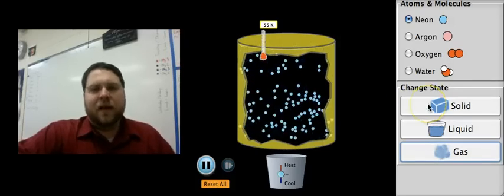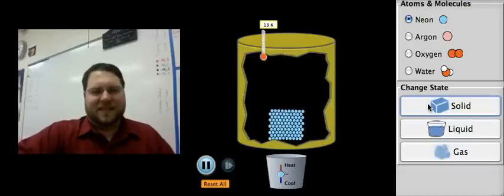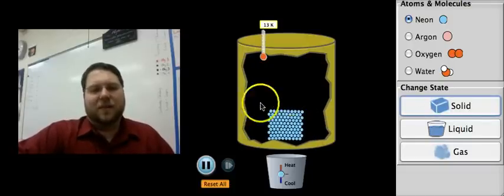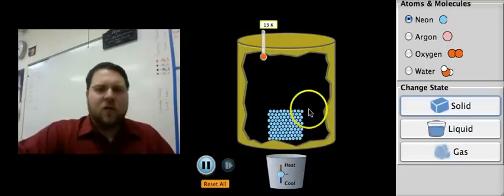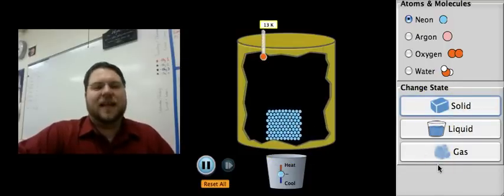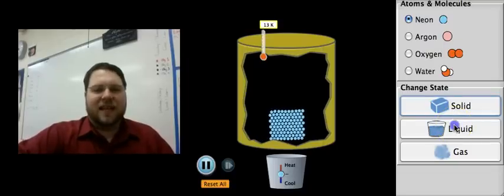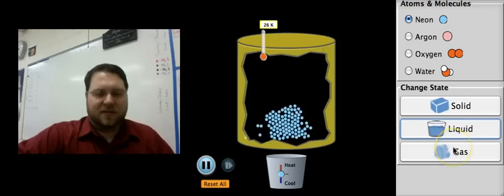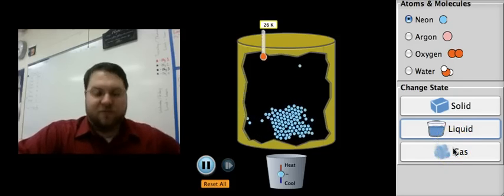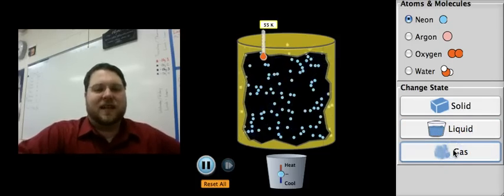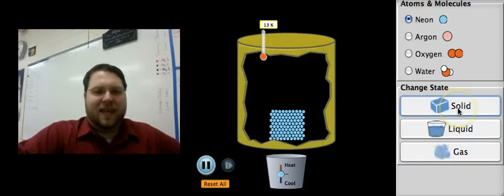And with a gas, left to its own devices, it will take the shape and volume of whatever container you put it in. All right, now back to why this is, because that is the most important thing about this whole idea. And what you have to understand is, first, anything can take solid, liquid, or gas form. If it's made out of matter, it can be in any one of these three phases. So pick a substance, any substance. If we want to talk about silver, I can have solid silver, which we're all pretty familiar with. If I heat that up, I can then have liquid silver or molten silver. And if I keep heating that to really, really ridiculous temperatures, I can get silver as a gas. So any substance can take any of these three phases.